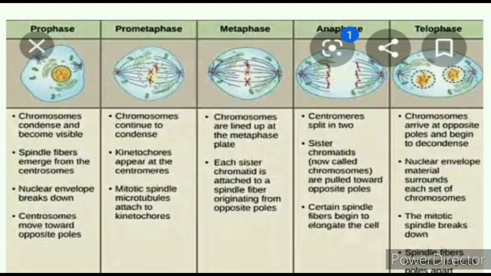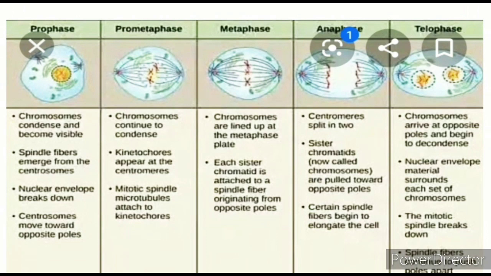Like milk, when you add lemon, it gets coagulated and forms curd, a condensed form of the milk, chromosomes get condensed and become visible.